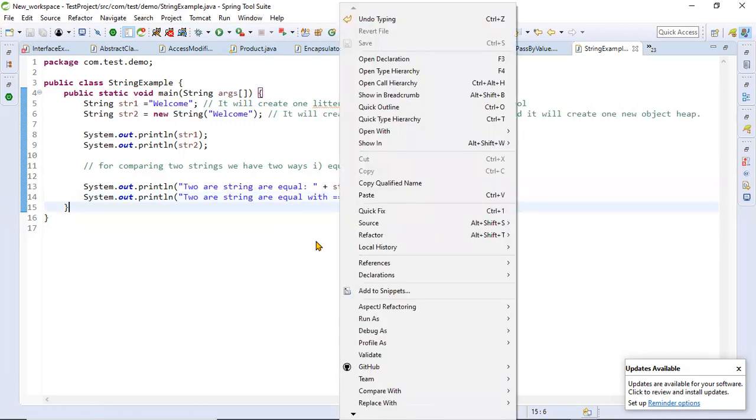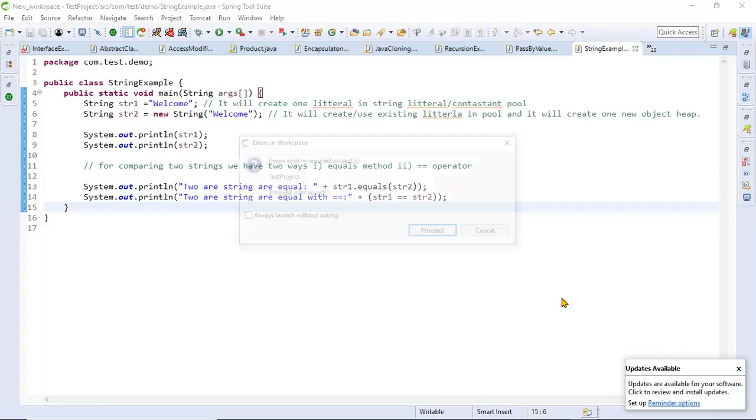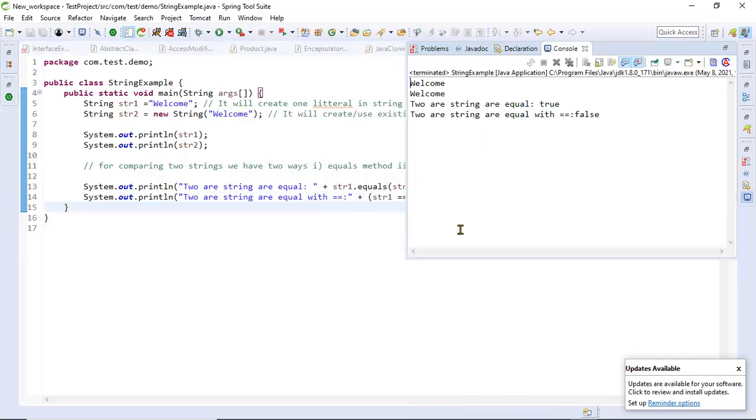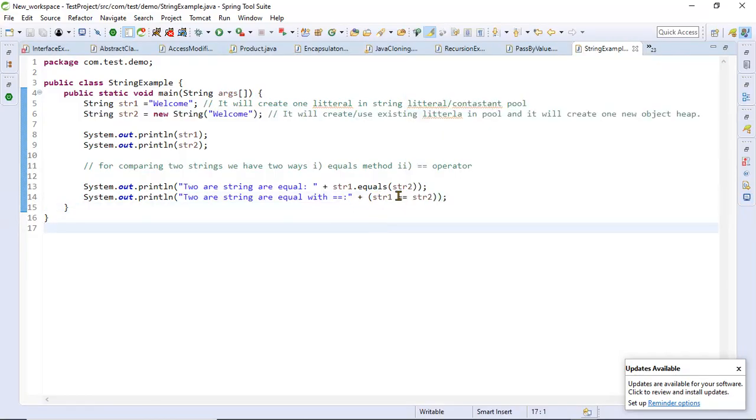Now if you look at these two, the second way is showing false and the first way is showing true. So why is it showing false when using double equals? The equals method looks at the content of these two variables.